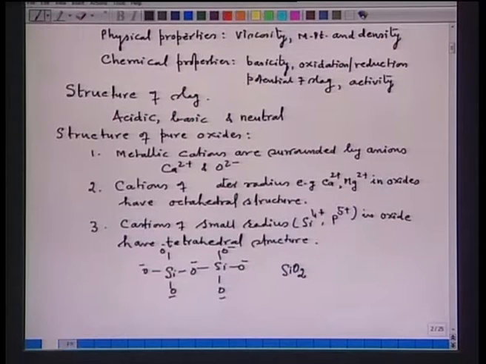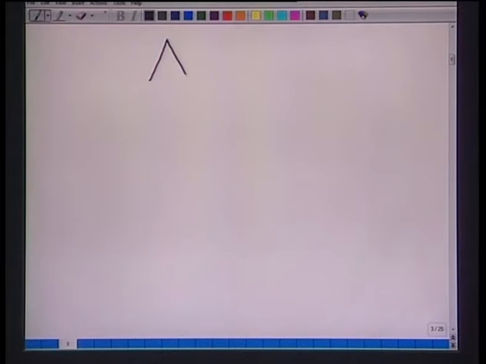Now, another important feature is that in the acid slag, the tetrahedral network which is present in 3 dimensions is joined at the vertex. For example, if this is one silicon-oxygen tetrahedron, here oxygen, oxygen, oxygen, silicon, and here is oxygen.